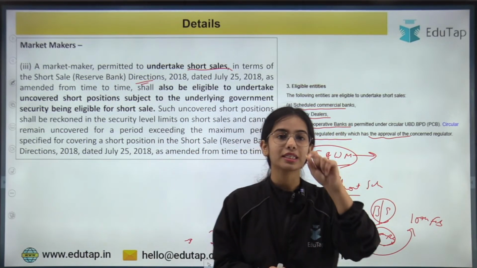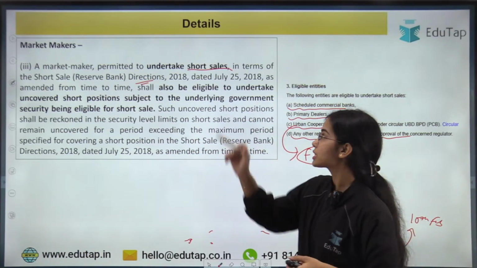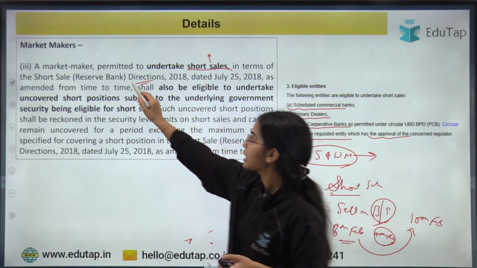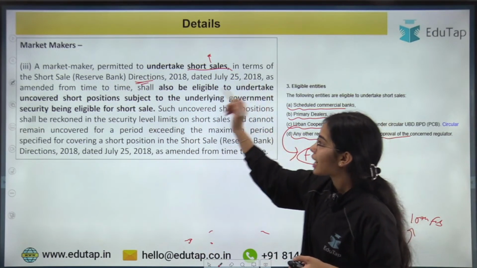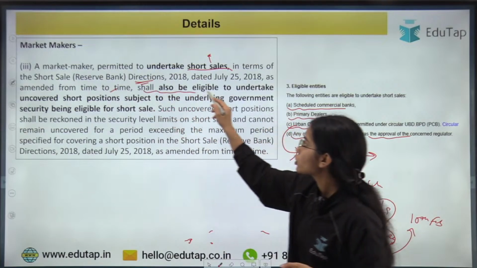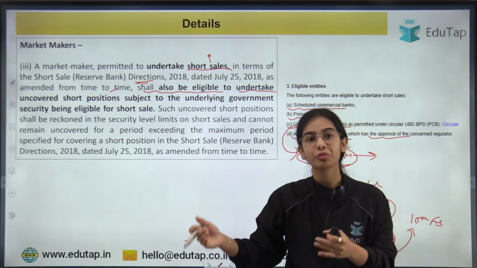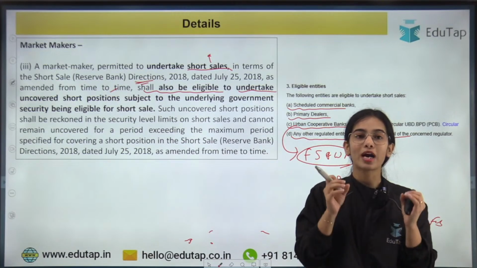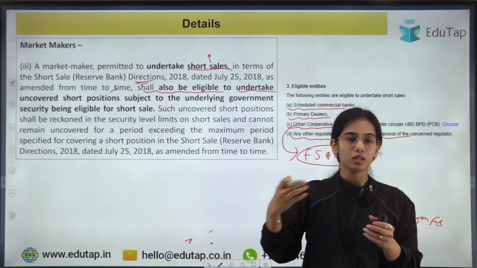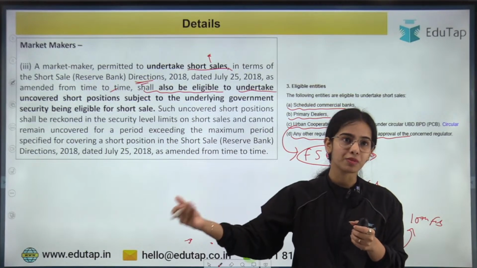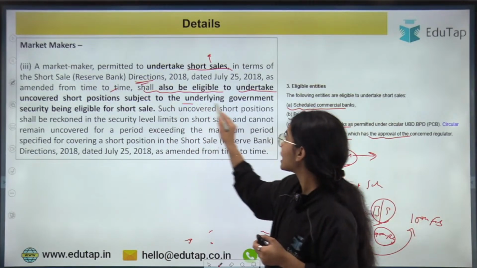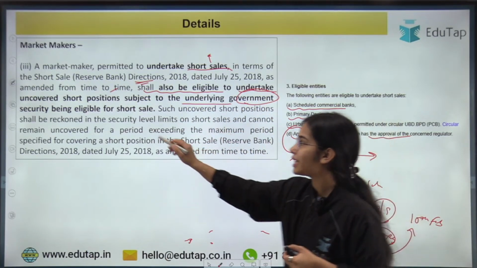Now here, it is said that only these entities can do the short sale. A market maker that is permitted to undertake short sales in terms of the short sale directions 2018, as amended from time to time, shall also be eligible to undertake uncovered short positions. Uncovered short position means that at this point of time you actually do not have the equivalent government security, subject to the underlying government security being eligible for short sale.